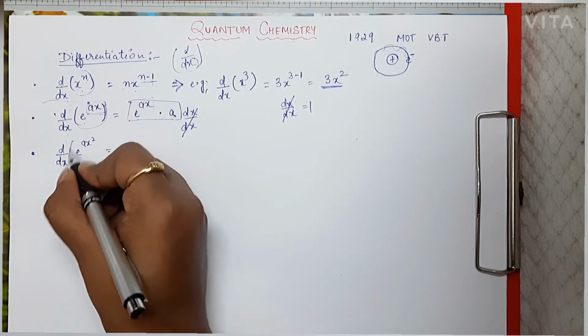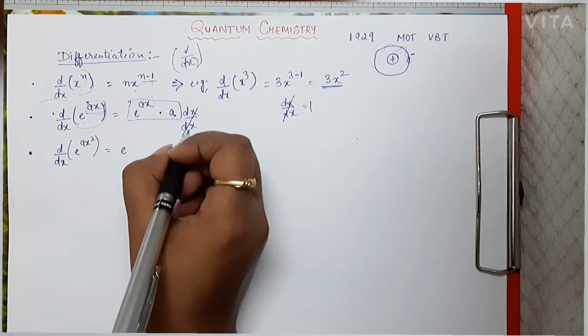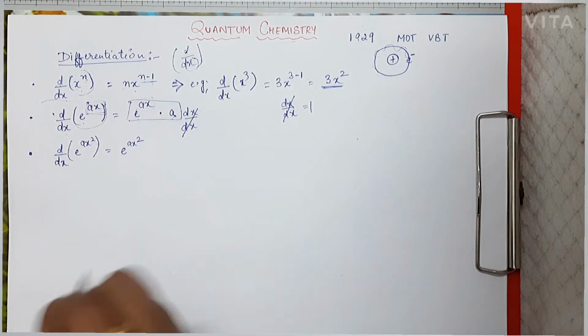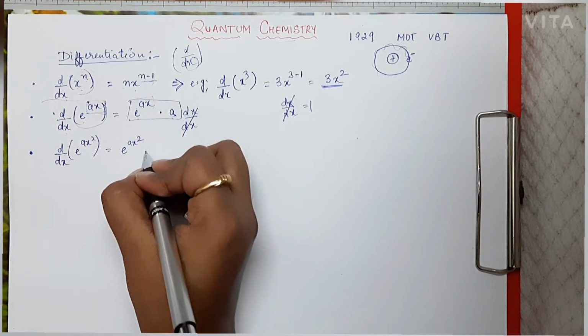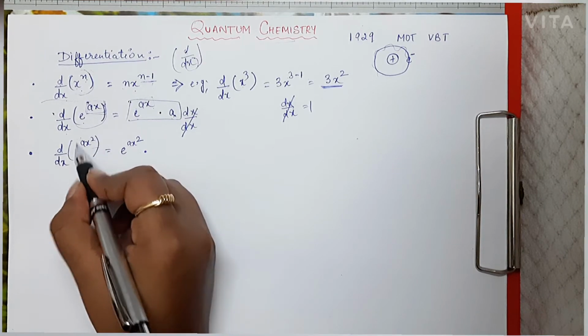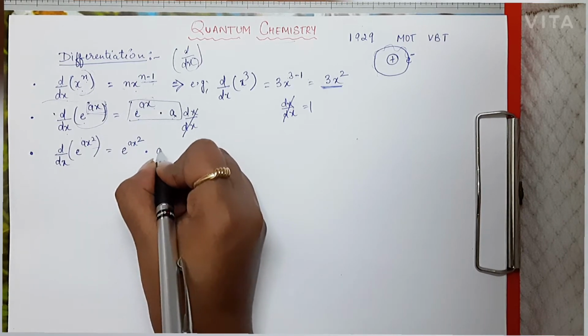In this case also, if we want to differentiate this function, then first we'll write, exponential functions are always written first as it is, so we'll write e to the power ax square. Now we have e to the power ax square, so this ax square will again get differentiated. A is a constant, so it will be here.